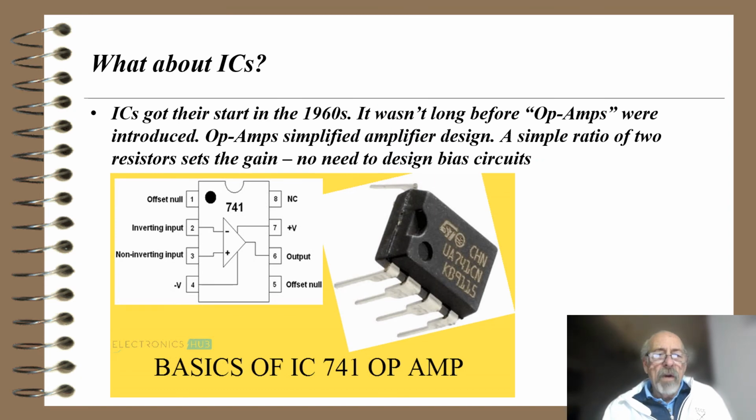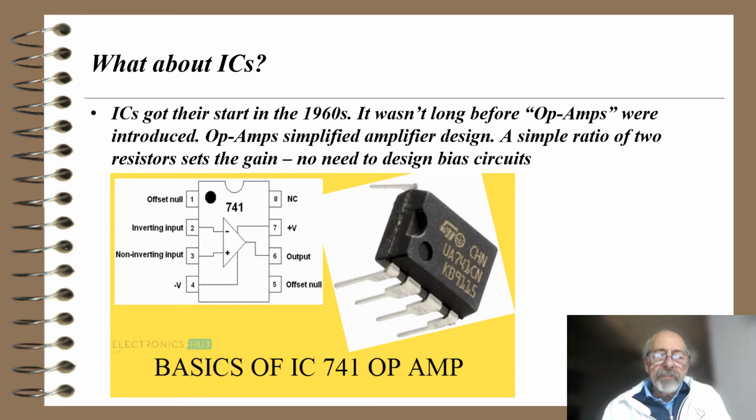So the question might be, what about ICs? Because that's all we hear in the media is ICs, integrated circuits. Well, ICs got their start in the 1960s. It wasn't long before op amps were introduced. Op amps simplified amplifier design. A simple ratio of two resistors sets the gain. No need to design bias circuits. People were terrorized for decades designing bias circuits to make transistors work. There are a lot of rules you have to follow to get a transistor to become an amplifier.